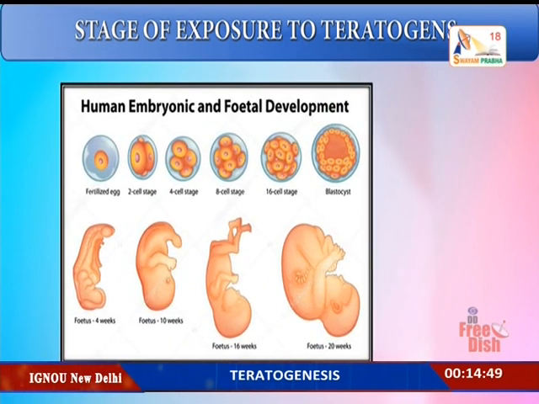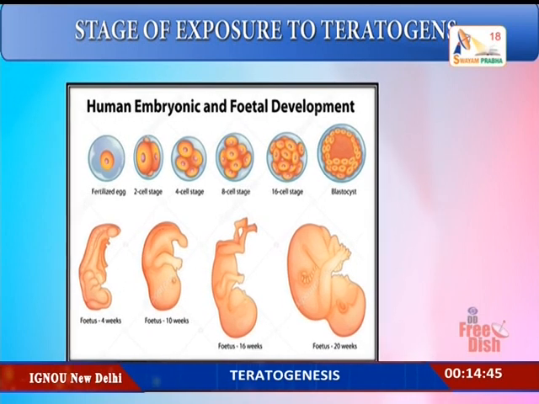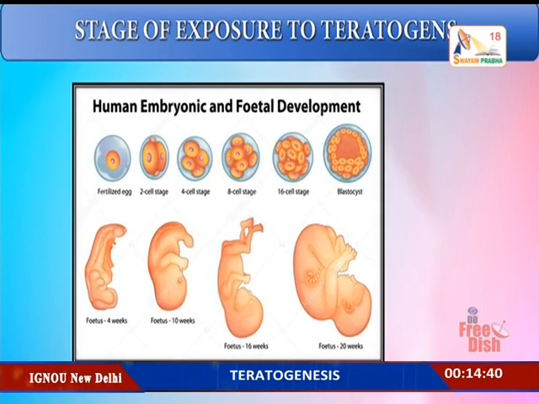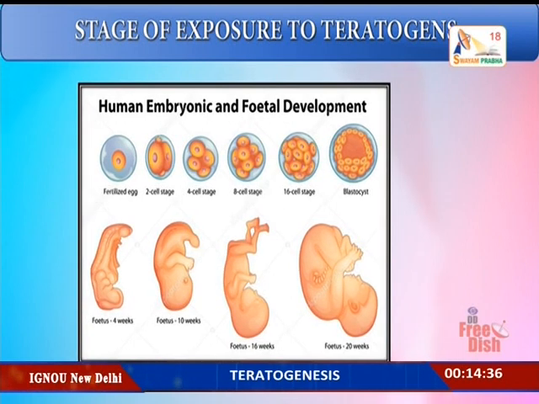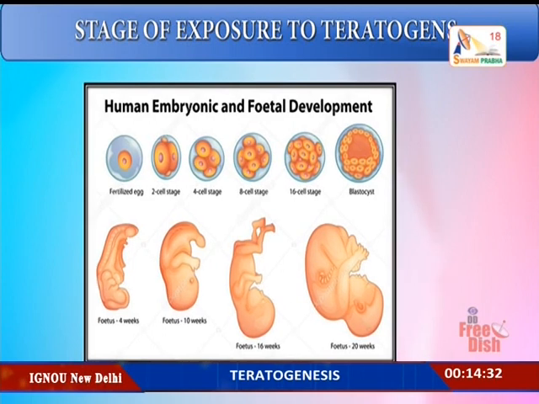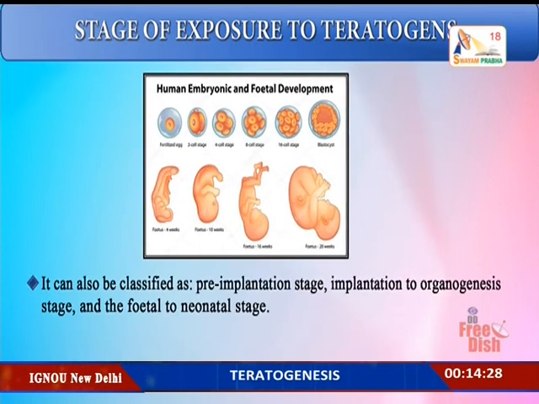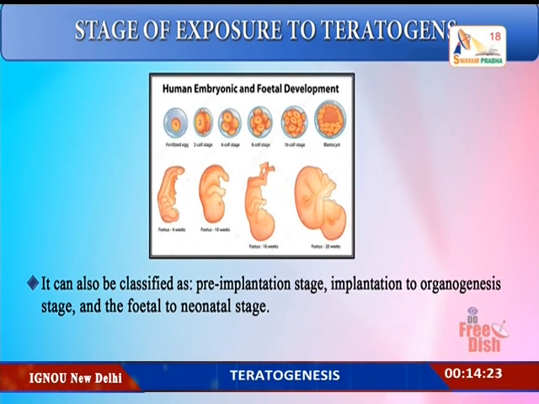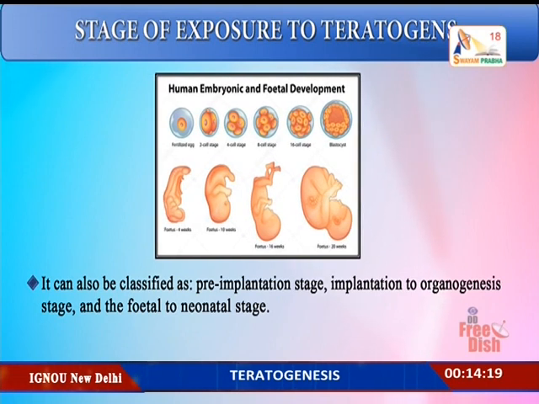Here you see from the fertilized egg the stages, for example the 4-cell stage, the 8-cell stage, the 16-cell stage, and the blastocyst. In the same way you can see the fetus at 4 weeks, 10 weeks, 16 weeks and finally 20 weeks. So we can classify these stages as the pre-implantation stage, the implantation stage, the organogenesis stage, and from the fetus to the neonatal stage.